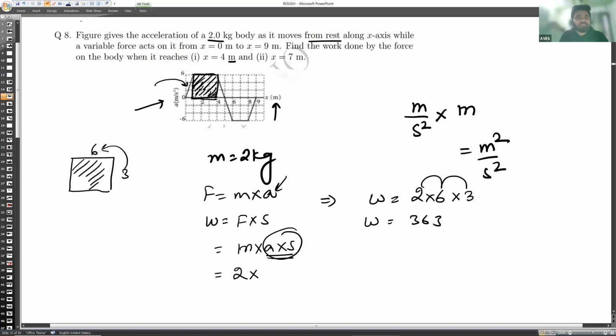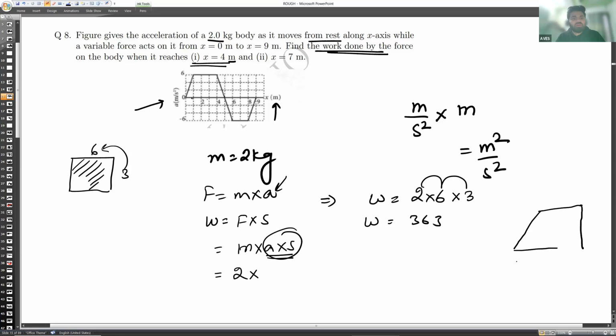In this question, just concentrate here for 2 more minutes. It is asking to calculate the work done by the force when it reaches the 4 meter. So you just need to calculate the area of this whole body, this triangle plus this one, or you can consider it as a trapezium like this.